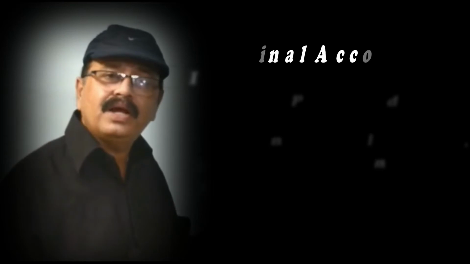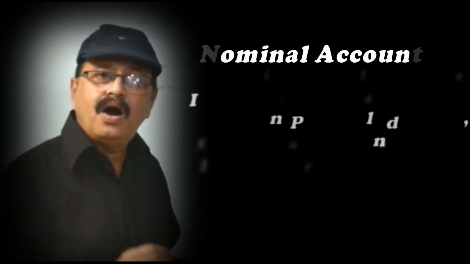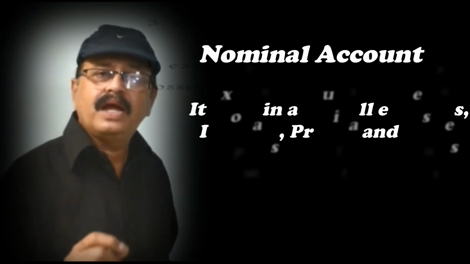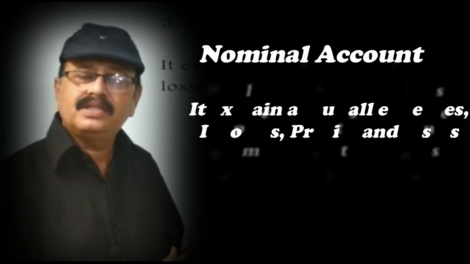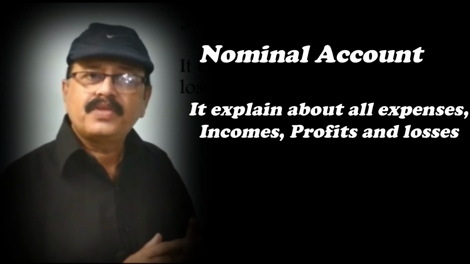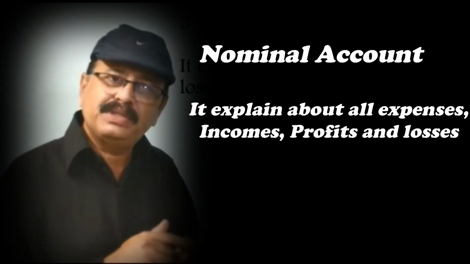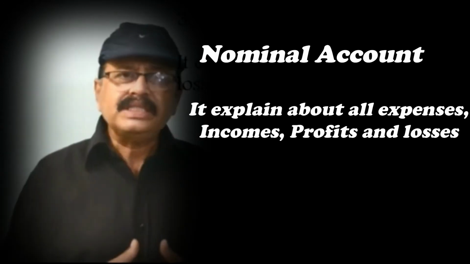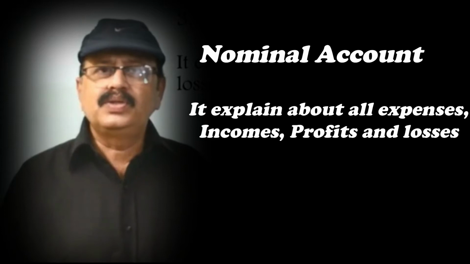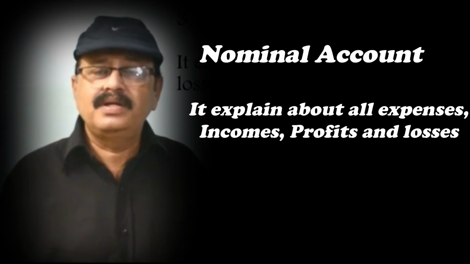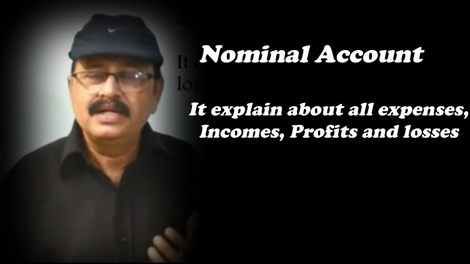The third one is the nominal account. Nominal account explains about all expenses, incomes, profits and losses. Profit and loss, income and expenses. Understood? So what is the profit, what is the loss, what is the expense and what is the income? Let me give some examples. Expenses means we are spending money. For example, when you are buying a TV, first we say it is an expenditure.